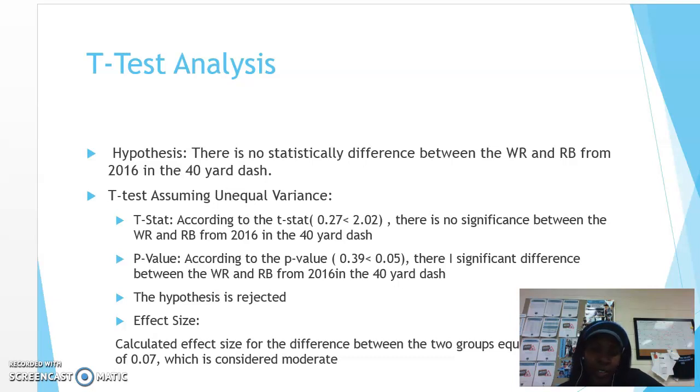Then I looked at my p-value, and according to the p-value, which I got was 0.39, was less than the 0.5. So that concluded that there was a significant difference between the wide receivers and running backs from 2016 in the 40-yard dash. So my hypothesis was rejected. I calculated the effect size for the difference between the two groups, and that equaled the Cohen's d scale of 0.07, which is considered moderate.